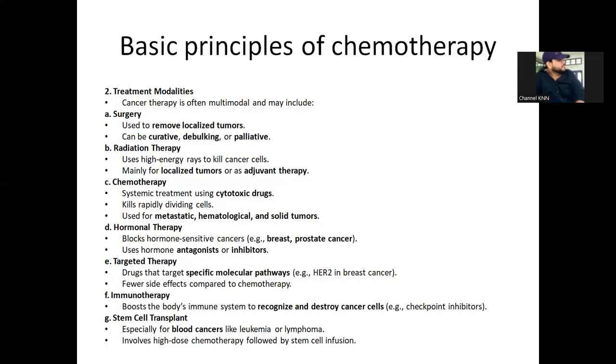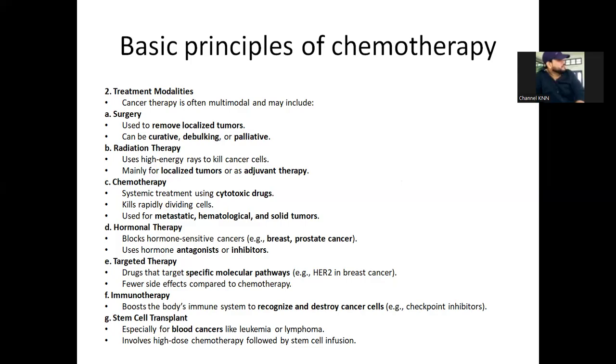Chemotherapy, in the name itself, it is there. Chemical therapy means giving therapy by providing chemical agents, pharmaceutical agents. Providing therapy in this way is called chemotherapy. Next, hormonal therapy. Hormonal therapy, in the name itself, it is there. These are used mainly for blocking hormone sensitive cancers like breast cancer and prostate cancer.